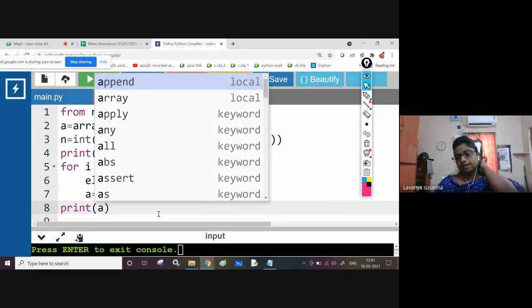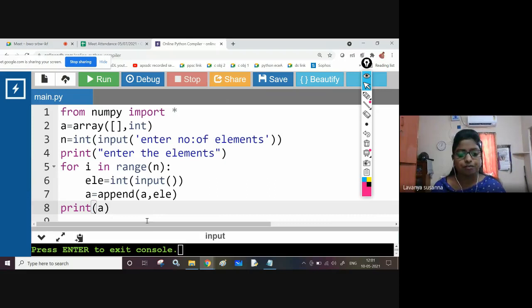See here, from the keyboard you are going to enter the elements. Directly you are not giving elements. From the keyboard you are going to enter the elements. How to do it? Let us see. I will explain each and every statement.